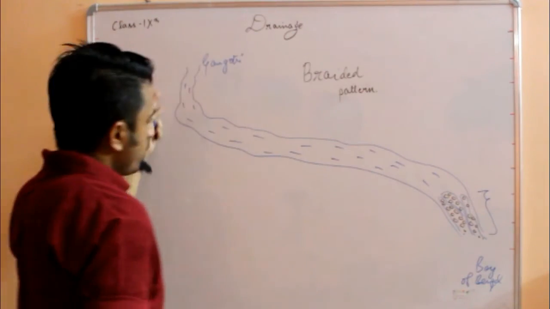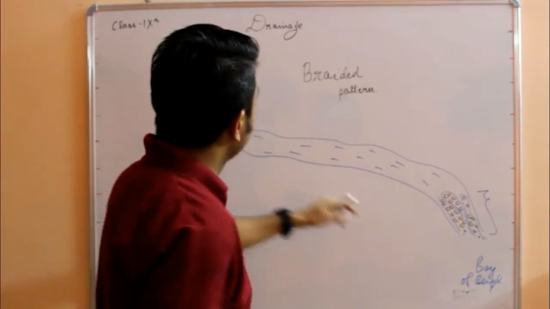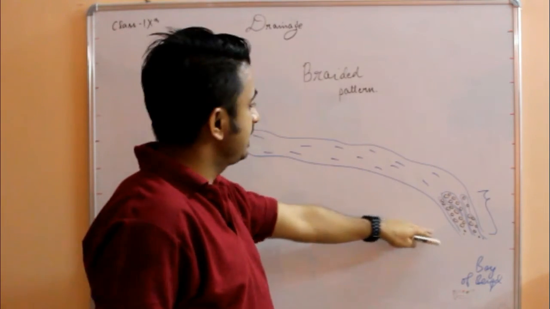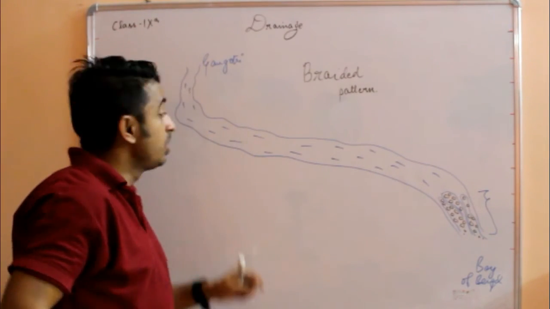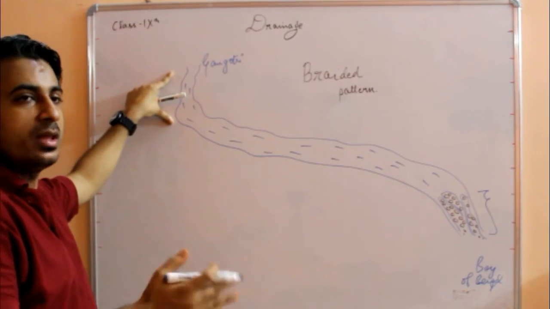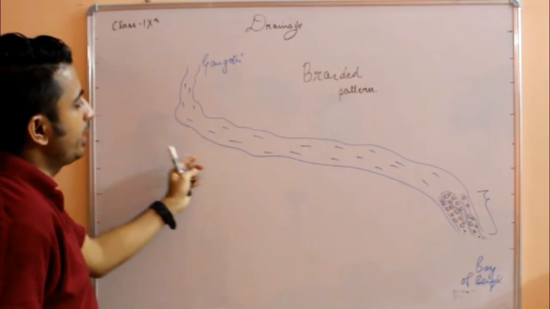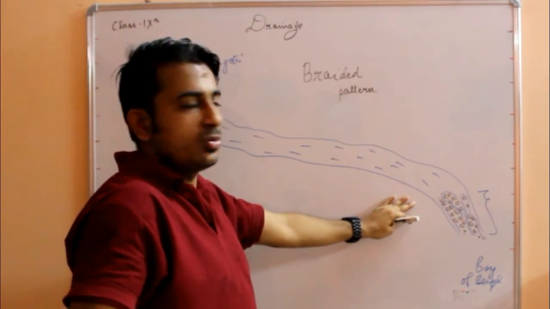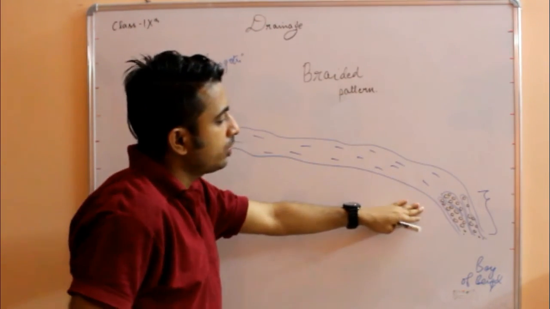Because the amount of water carried also decreases. Then, as the distance increases, the speed of water also decreases, because here the speed is due to altitude, the height or the slope, but here there is no slope. So why would water flow fast? There is no reason. So water doesn't flow fast here.